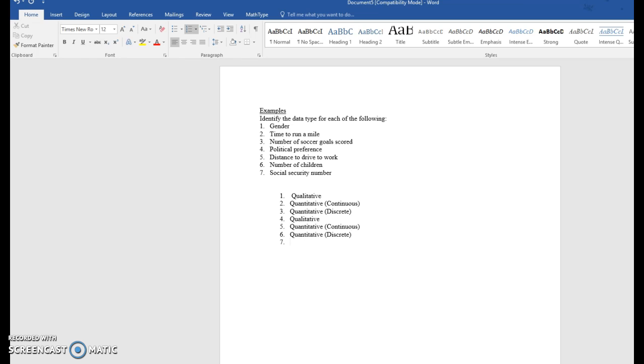All right, now lastly, this was the one that's going to fool people. A Social Security number. You might think this is quantitative, but realize that we don't use a Social Security number to make calculations. We can't add Social Security numbers and get anything that means anything. So a Social Security number is really a form of identification, just like your name is a form of identification. So Social Security number is really qualitative because it isn't used to do any calculations whatsoever.